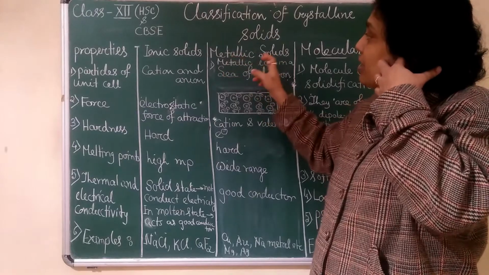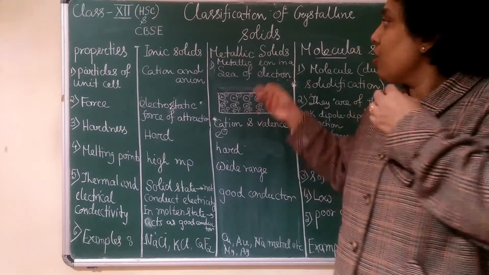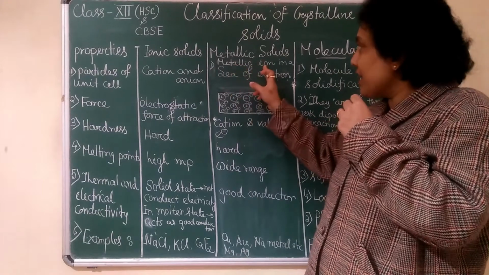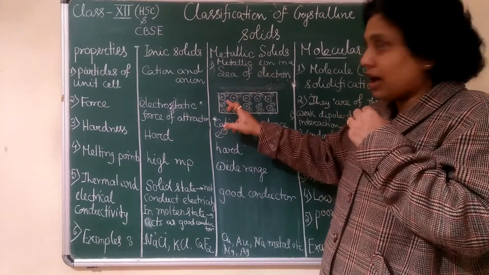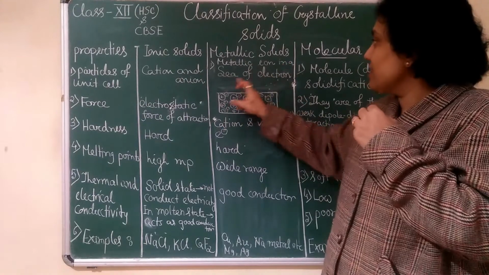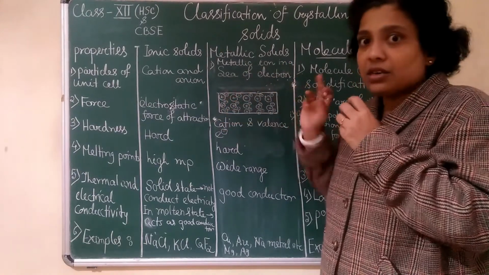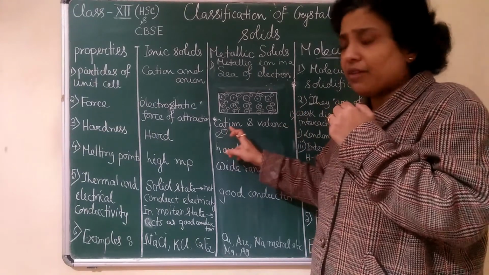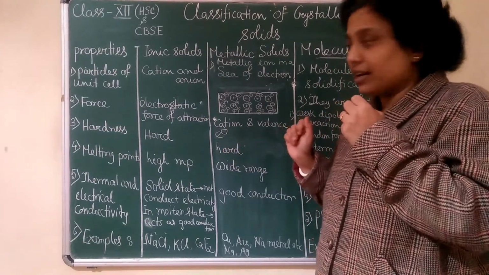Now when this bond is formed, what are the constituent particles? They are ions, the positive ions, the cations, and the sea of electrons. Between the two, a kind of force exists. So I have written cation and valence electron.